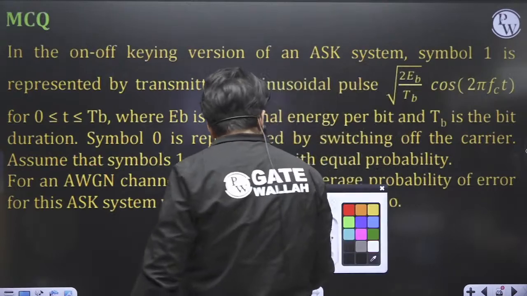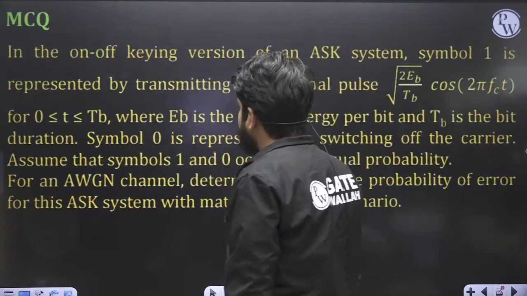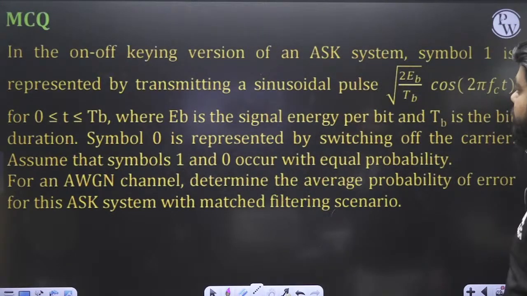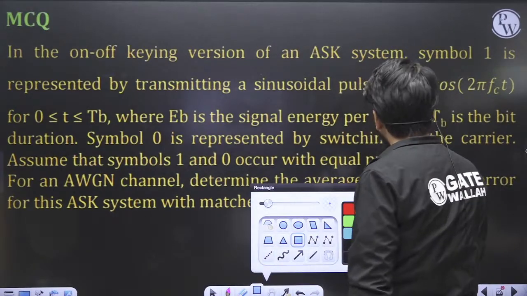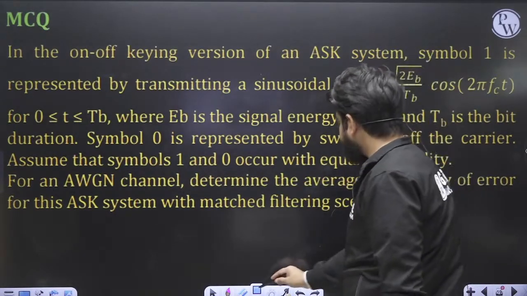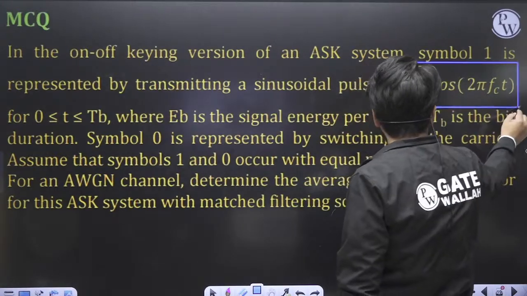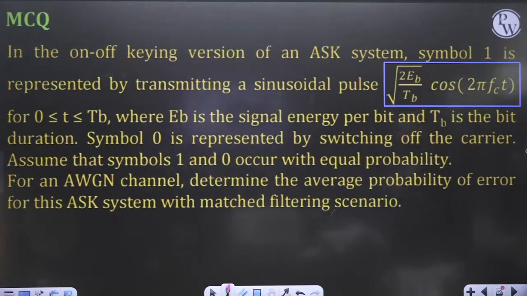In this question, they are asking us, I think options are given in the next page. In the on-off keying version of an ASK system, symbol 1 is represented by transmitting a sinusoidal pulse, and EB is the energy of the signal per bit and TB is the bit duration.